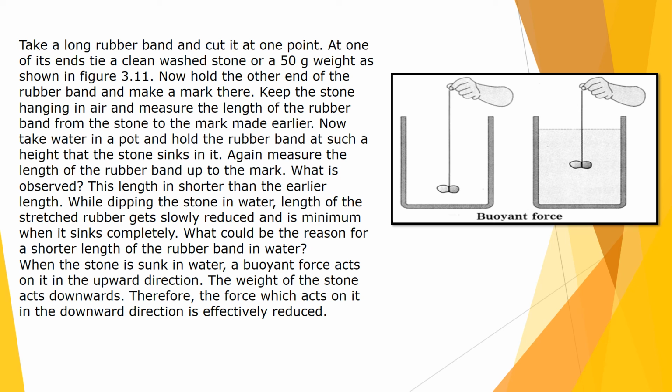Keep the stone hanging in air and measure the length of the rubber band from the stone to the mark made earlier. Now take water in the pot and hold the rubber band at such a height that the stone sinks in it. Again measure the length of the rubber band up to the mark.